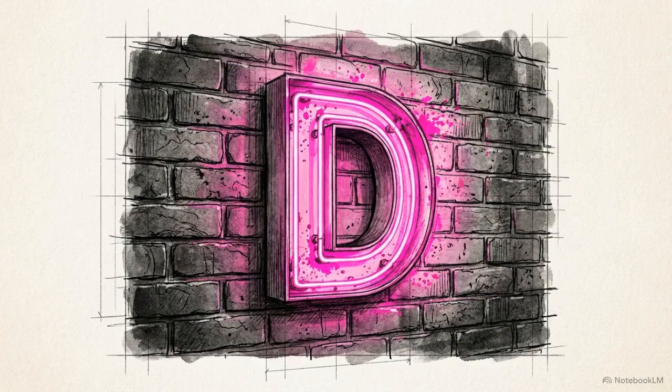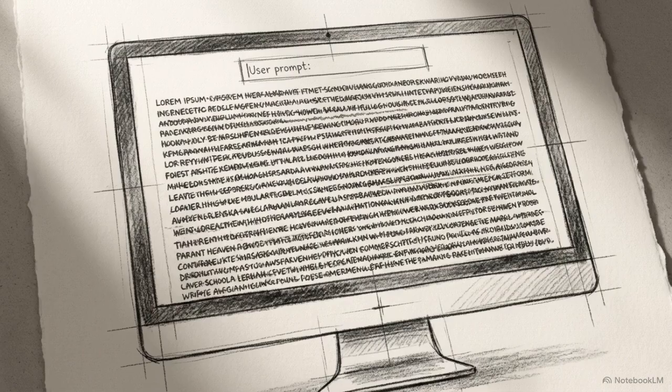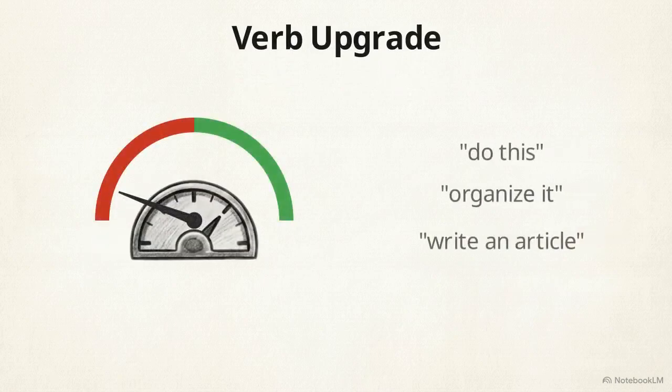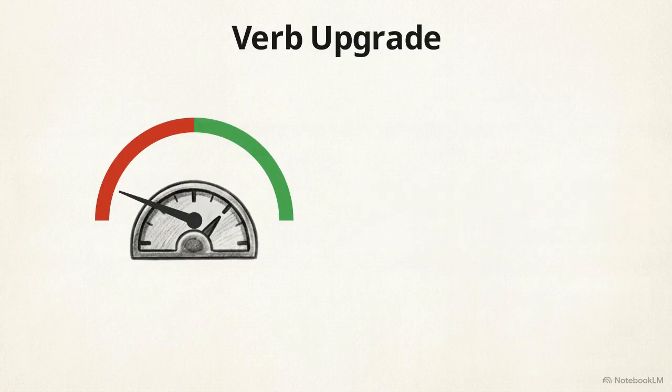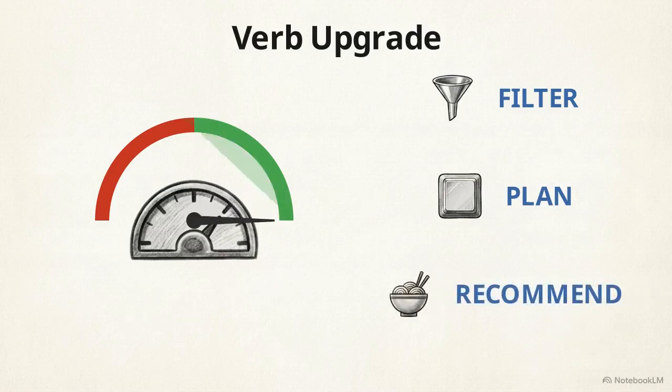D is for do. This is the engine of your prompt. The action verb you choose dictates the quality of the result. If you use a weak verb like do this or organize it, the AI will output mediocre filler. This gauge illustrates the verb upgrade technique. You replace weak commands with highly specific, strong action verbs. Tell the AI to filter out tourist traps, plan a logical transit route, and recommend hidden local spots.